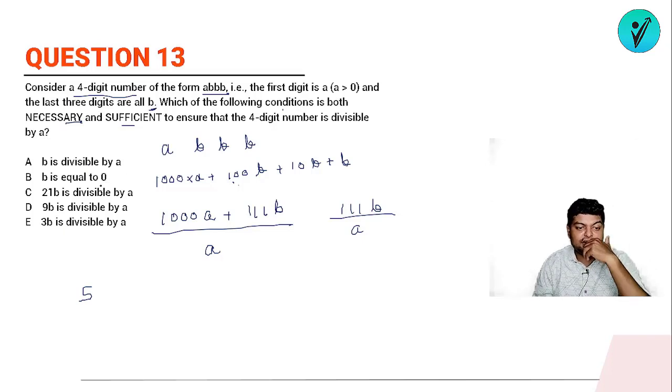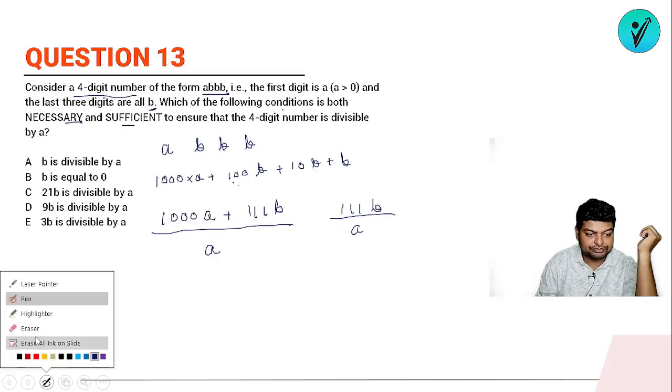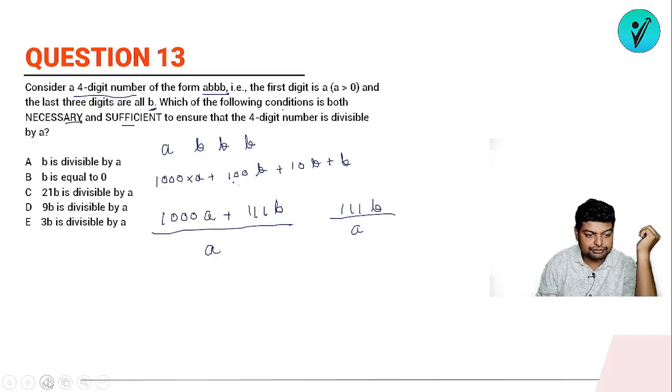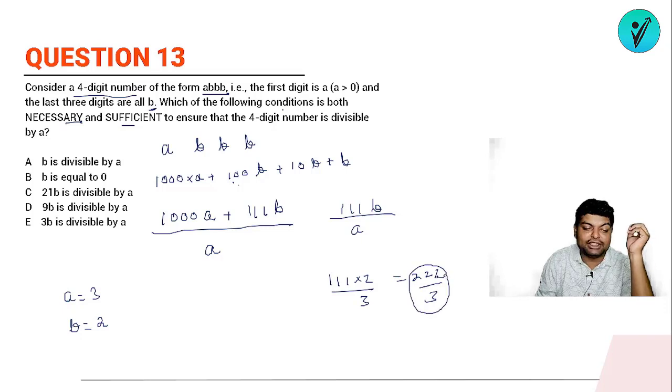Let's not take 5, let's take 3. Suppose A is 3 and let us take B as 2. The number we get is 111 into 2 upon 3, which is 222 upon 3, that is 74. Is it divisible by 3?